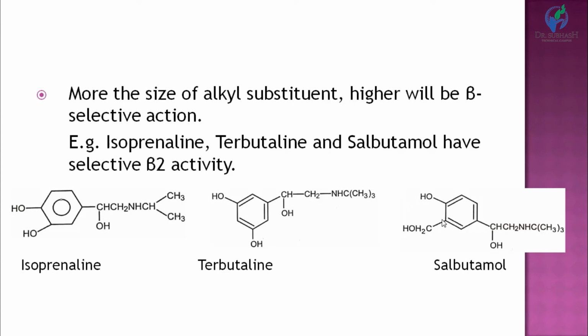The larger the size of the alkyl substitution, the higher the beta selective action. Isoprenaline, terbutaline and salbutamol have selective beta-2 activity, and the reason for that is the substituents present on the amino groups are bulkier in size, meaning they are larger in size. See here in isoprenaline, then terbutaline, and then salbutamol. The substituents are larger in size, and so these substitutions make the drugs selectively beta-2 selective drugs.